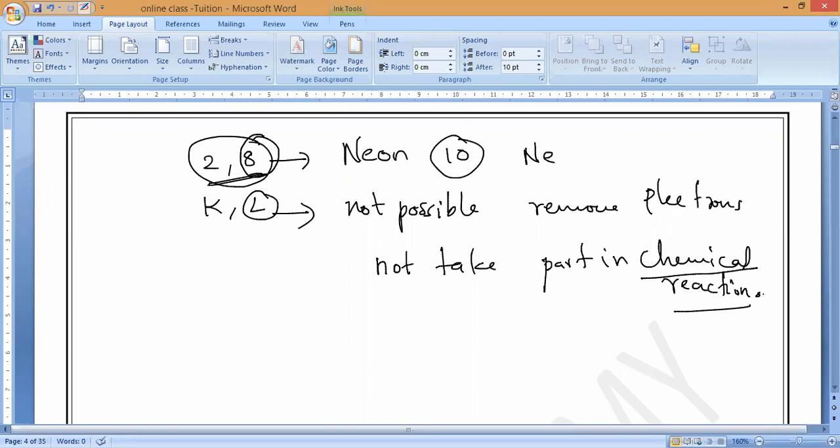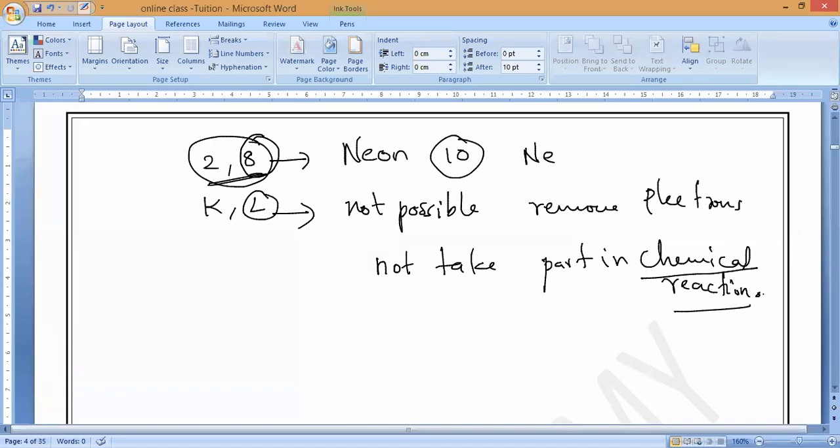Since these noble gases have completely filled outermost shells, or valency shells, which make them chemically unreactive, the reactivity of elements, if you observe very carefully, depends on what, guys? Whether it reacts more, reacts less, or does not react at all depends only on the valency shell. You should remember that.